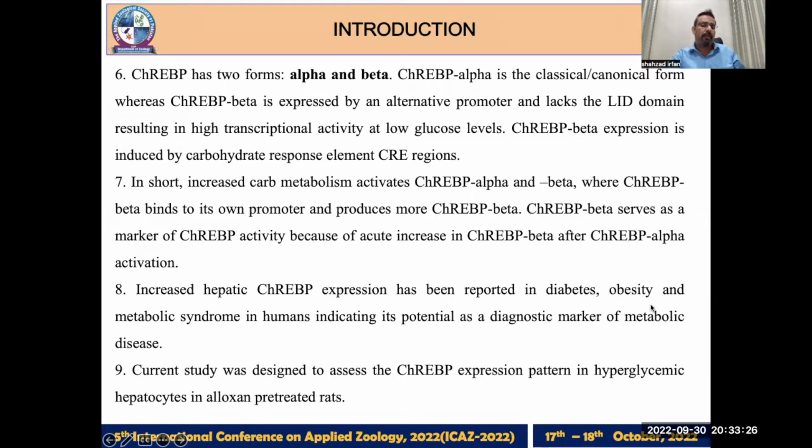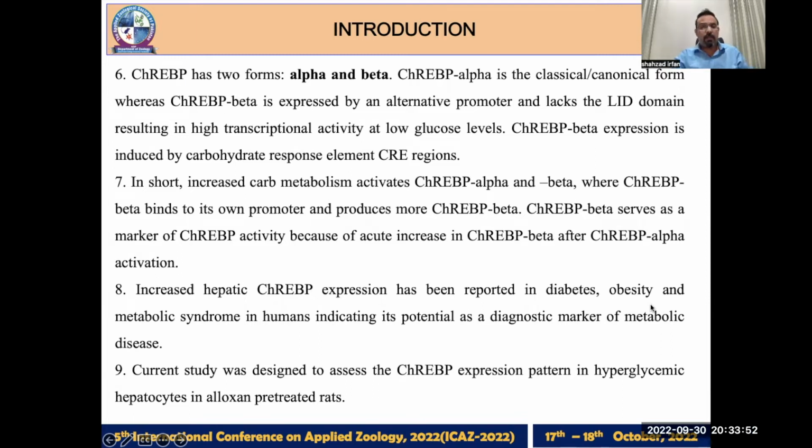promoter as a transcription factor, and it results in the production of even more ChREBP beta isoform. ChREBP beta isoform serves as a marker of ChREBP activity because of the acute increase in ChREBP beta after ChREBP alpha activation.